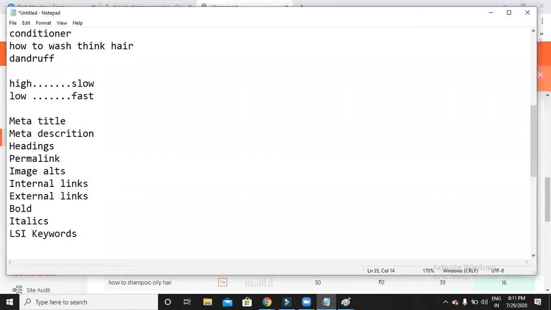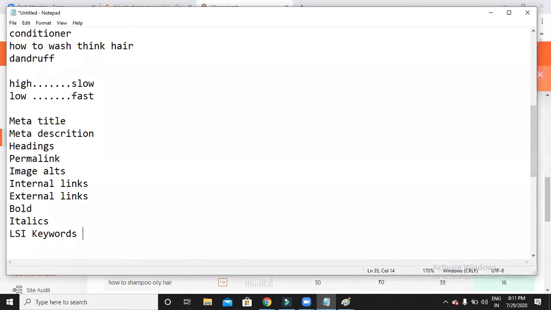These are a few important places. So you have to insert your keywords in these important places.